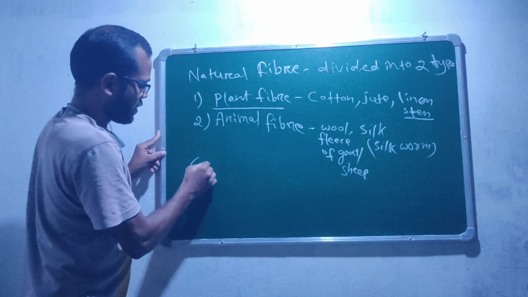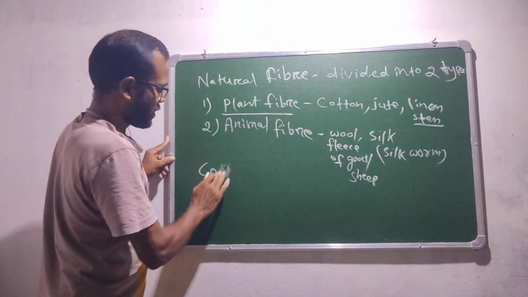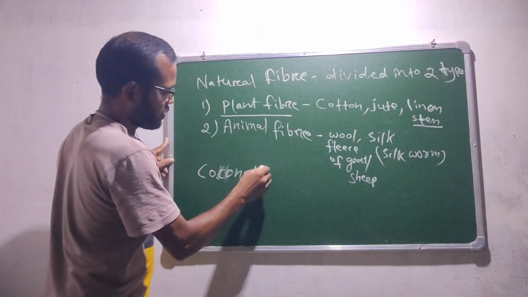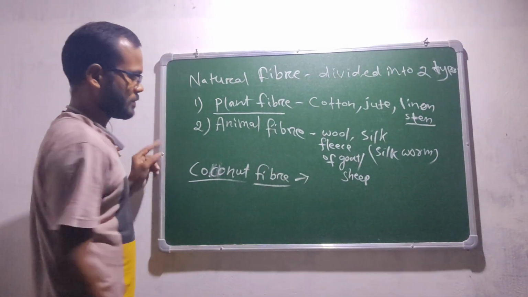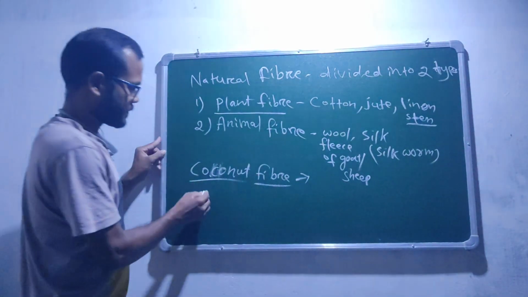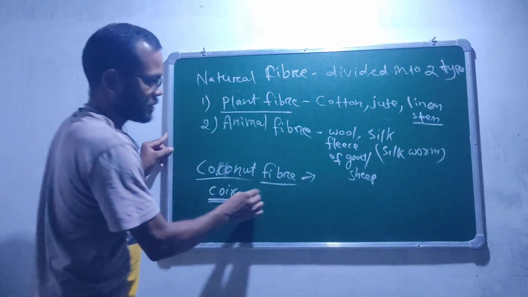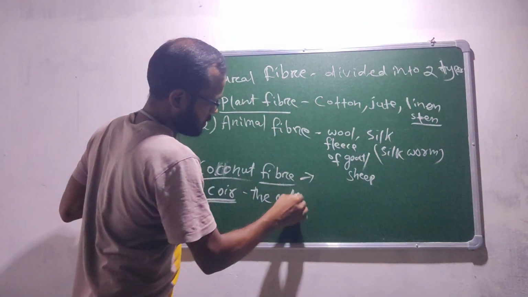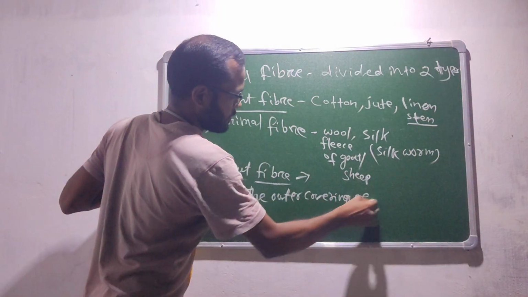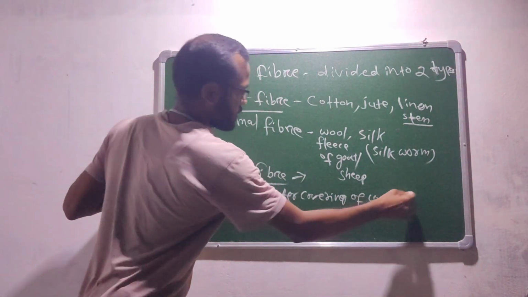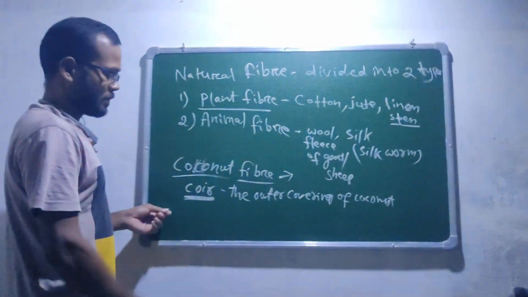And then you almost know about coconut fiber. From coconut we also obtain fiber, coir. The outer covering of the coconut. We obtain fiber from it.